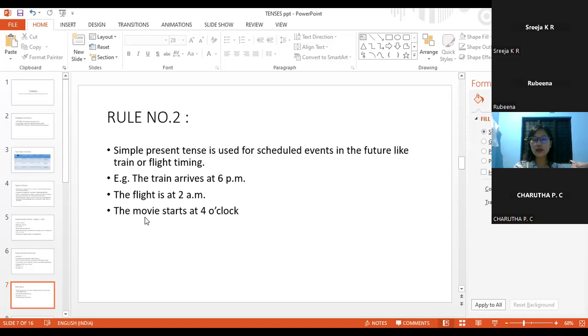We have already planned that the movie will start at 4 o'clock. That is why simple present tense is also used for scheduled events in the future, like train booking, flight timing, movie timing, etc.